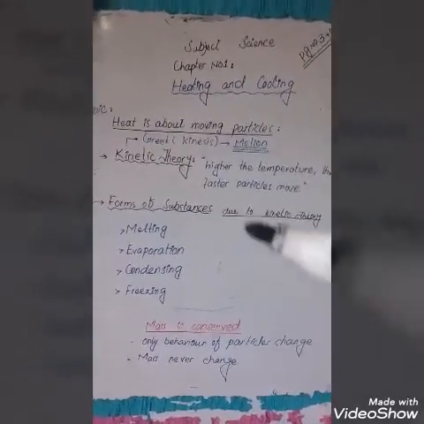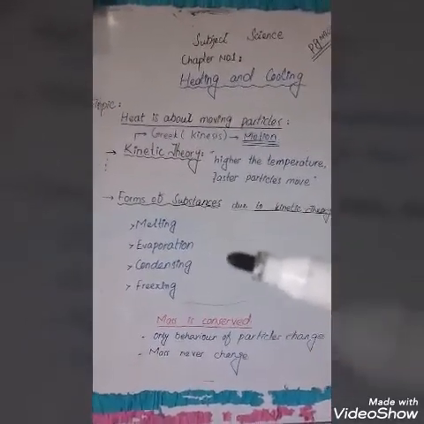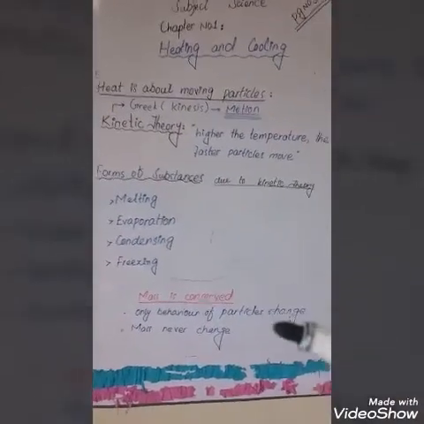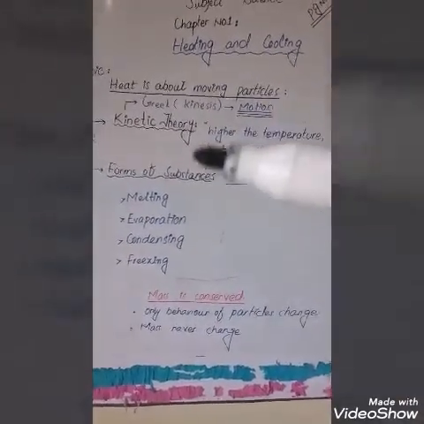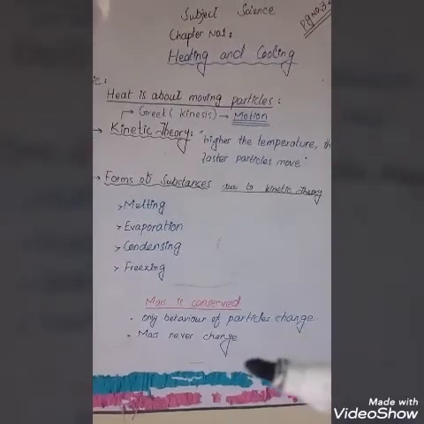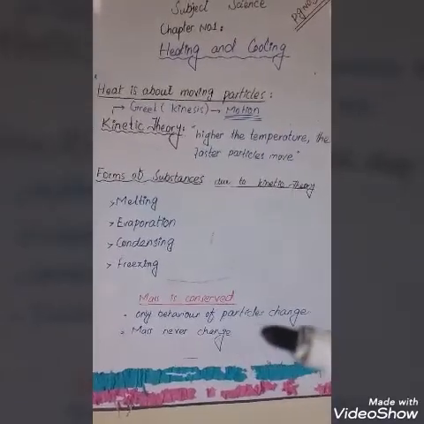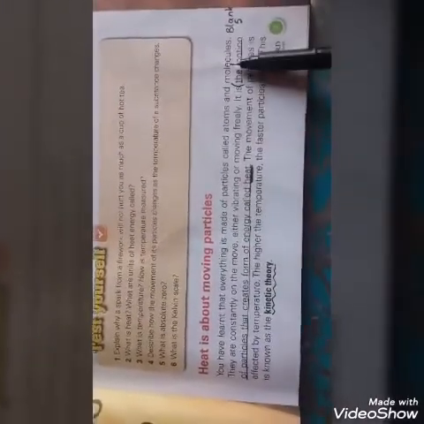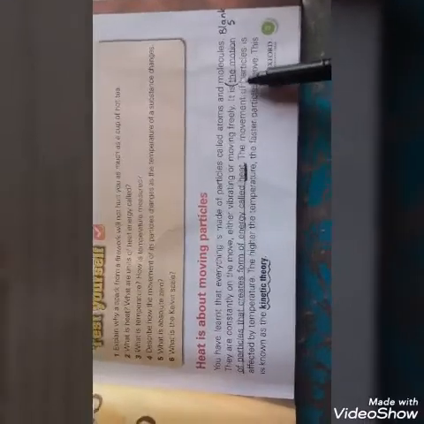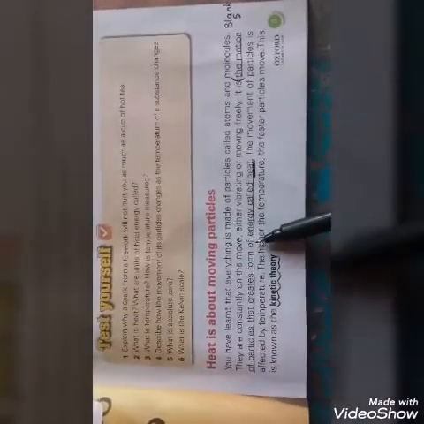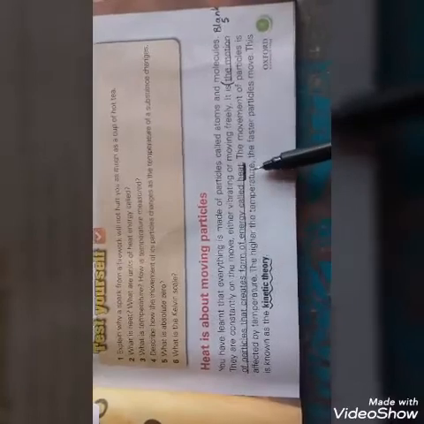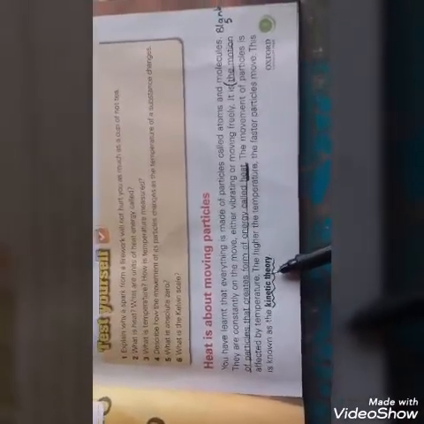From this kinetic theory, different changes of state are present here: melting, evaporation, condensing and freezing. Lastly, mass is conserved. In these changes, the mass of the substance never changes; only the behavior of particles changes. Look towards your book, as everything is made up of particles called atoms and molecules. Blank number 5 of this unit: the motion of particles creates a form of energy called heat. Kinetic theory, as I already explained.